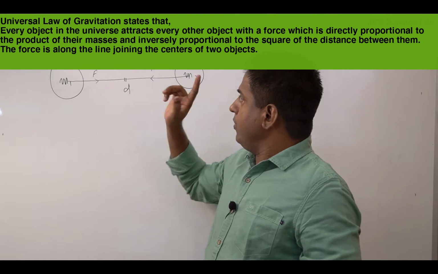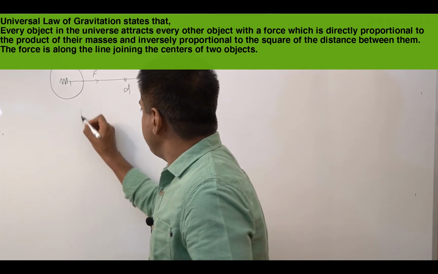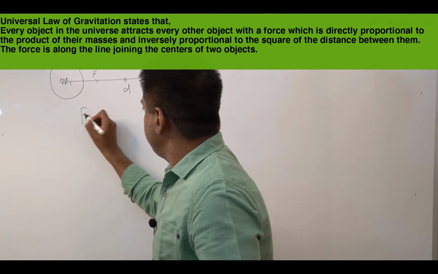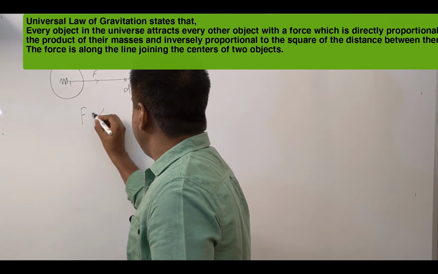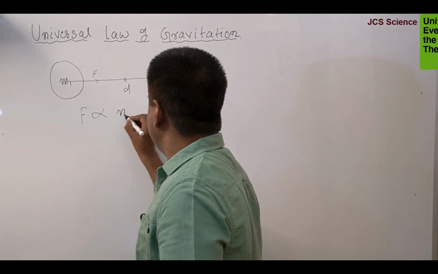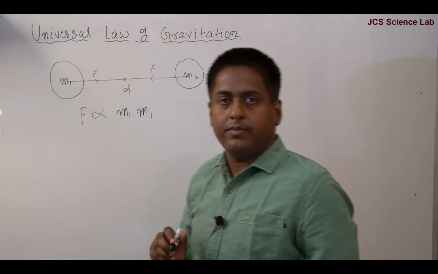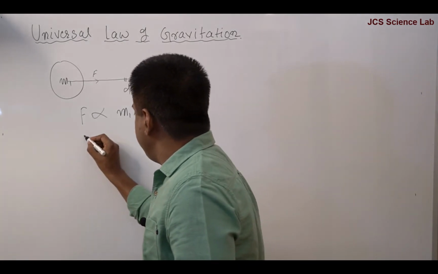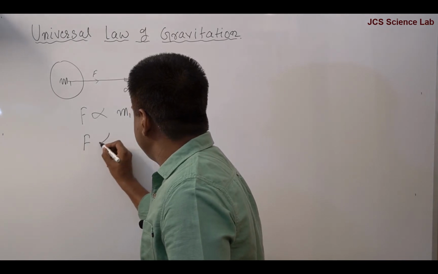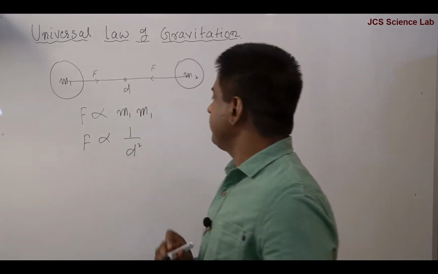So according to the universal law of gravitation, this force between two objects is directly proportional to the product of the masses and inversely proportional to the square of the distance between them.